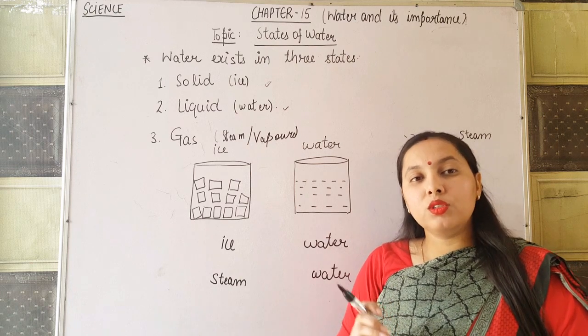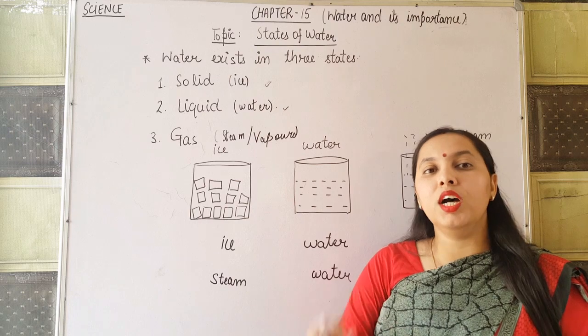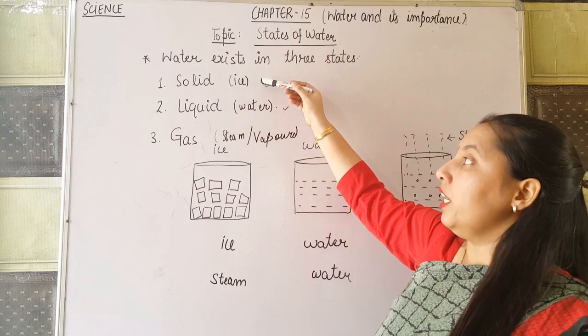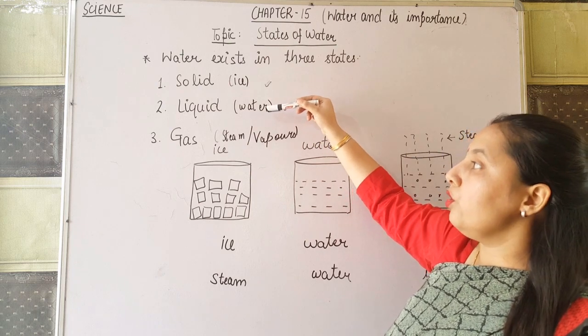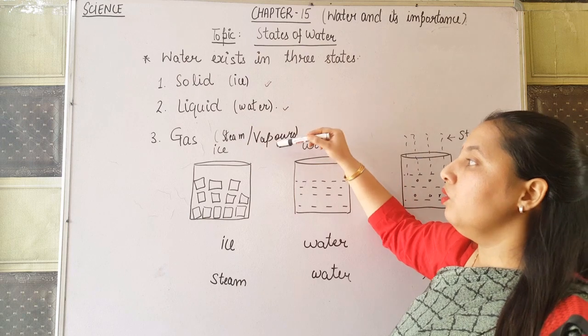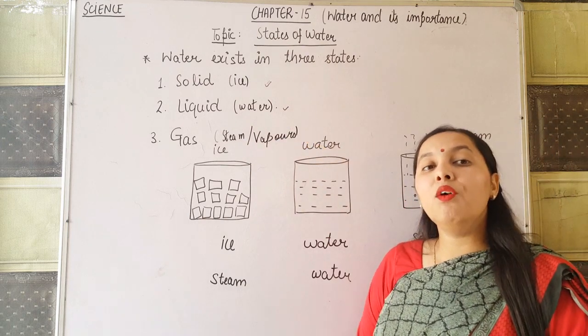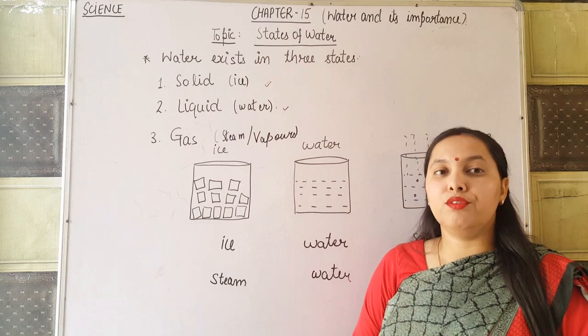Now you can also convert one state of matter to another state of matter. It means you can convert solid ice into water, solid to liquid. Also you can convert water to steam. So let's understand how we can convert one form of matter to another.